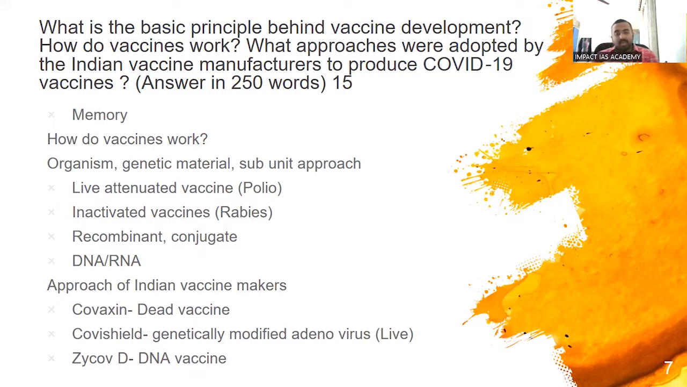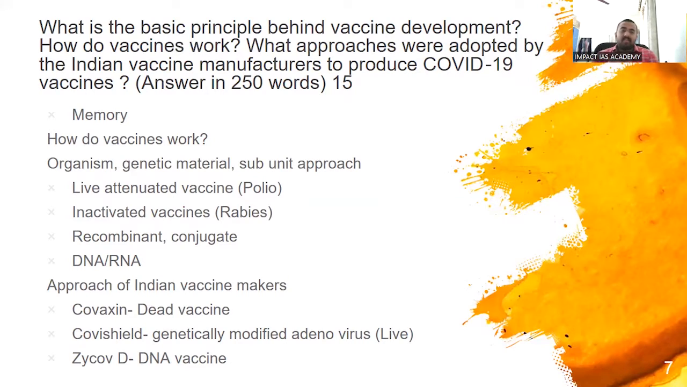Next one is a subunit approach. In a subunit approach, a part of the protein or any other part is taken and introduced in our body, which will again elicit an immune response. That protein alone will be there. It will not contain any genetic material. There are also recombinant and conjugate vaccines, and several more types. You can mention at least one or two here, and you can tell in general how they work. Next, approach of Indian vaccine makers.